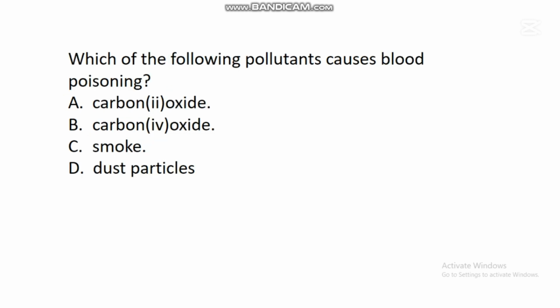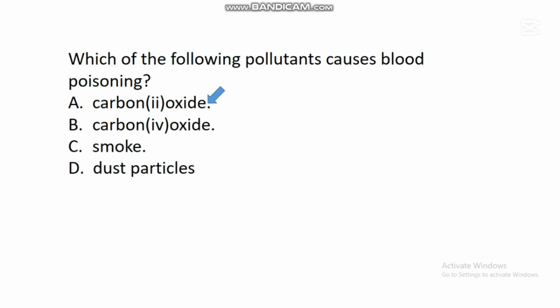The next question says, which of the following pollutants causes blood poisoning? A. Carbon 2 oxide. B. Carbon 4 oxide. C. Smoke. D. Dust particles. In this question, the correct answer is A. Carbon 2 oxide. Carbon 2 oxide is another name given to a compound known as carbon monoxide.